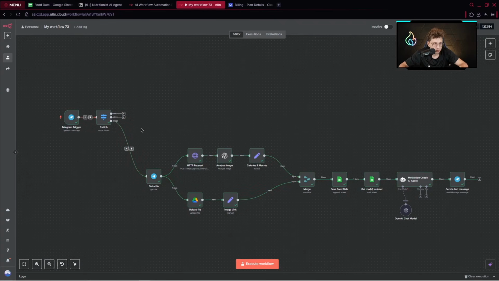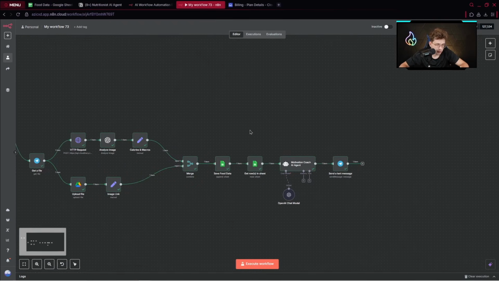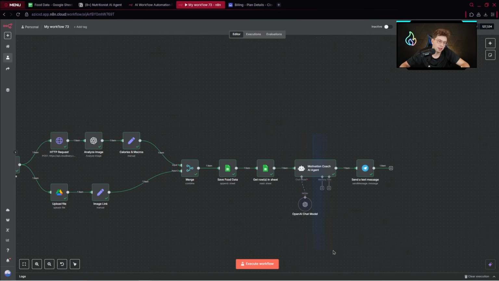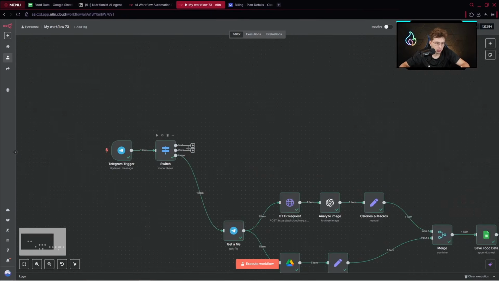So whenever we've got an image, we get a file, we get a URL, we analyze this image, we just break it down into nicely formatted JSON. Also, we save this image, get the image URL. Then we save the data inside Google Sheets. We get the user's goals, and then we use our motivation coach AI agent to send us the information about the meal and give us some insight. That's pretty much everything. The next path will be to set up the text path.